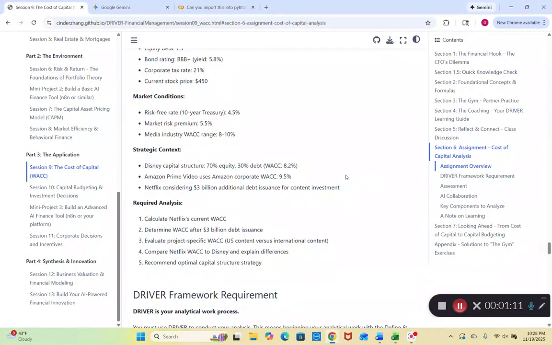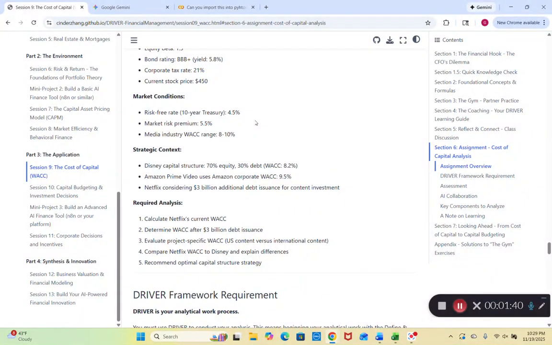Our market conditions: our risk-free rate on a 10-year treasury is 4.5%. Our market risk premium is 5.5%. Our media industry WACC range is 8 to 10%. Our strategic context: Disney's capital structure is 70% equity and 30% debt, which gives a WACC of 8.2% for Disney. Amazon Prime Video uses Amazon's corporate WACC, which is 9.5%.